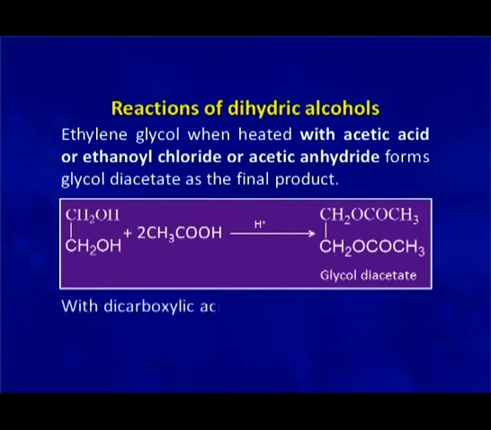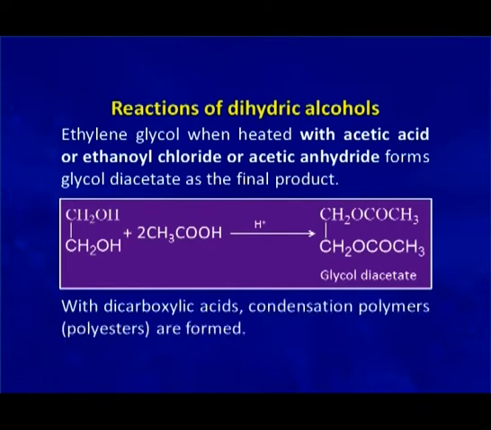With dicarboxylic acid, condensation polymers are formed, whereas with monocarboxylic acid, diacetates are formed. We will discuss in this slide the preparation of condensation polymers of ethylene glycol formed by the reaction of dicarboxylic acid.